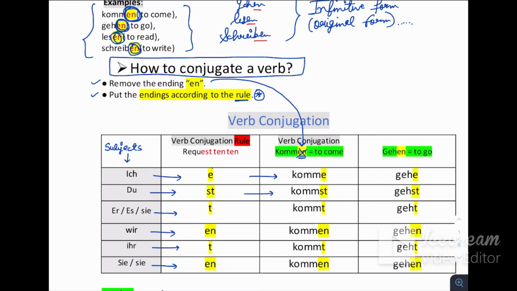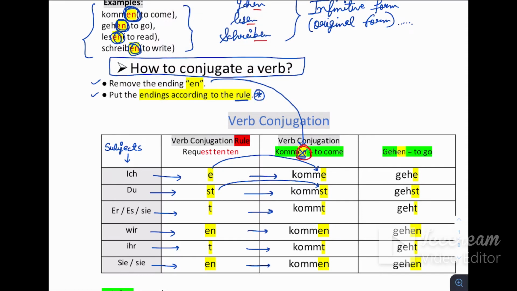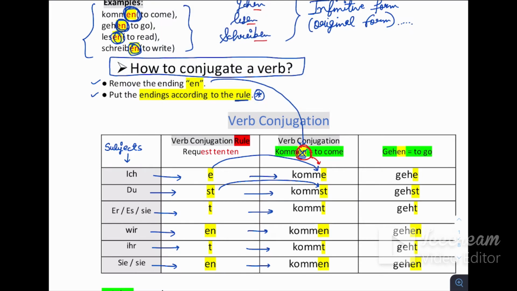Komme: we have put the ending e here. Komme, kommst, kommt, kommen, kommt, and kommen. We just removed the ending en and put the endings. Again, the same example here: gehen. We remove the ending en and put the endings according to the rule: gehe, gehst, geht, gehen, geht, and gehen.